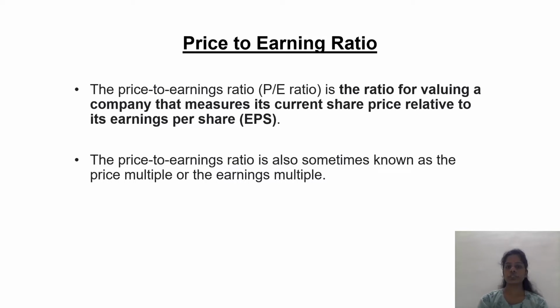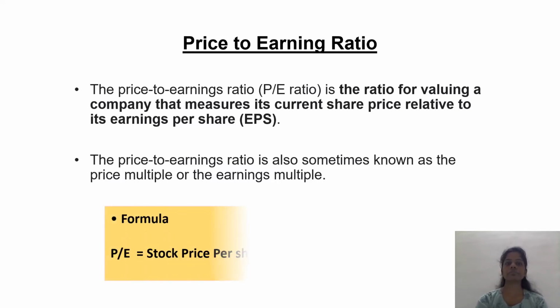Price to earning ratio. The price to earning ratio, that is PE ratio, is the ratio for valuing a company that measures its current share price relative to its earning per share. The price to earnings ratio is also sometimes known as the price multiple or the earnings multiple. So the formula is PE ratio is equal to stock price per share divided by EPS.